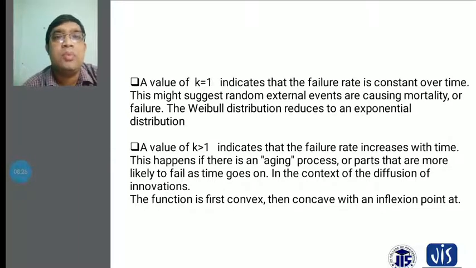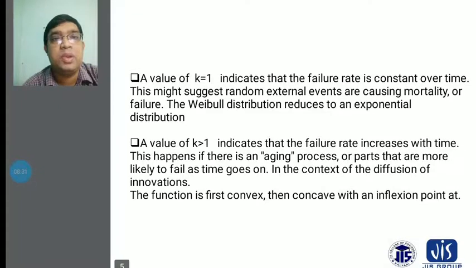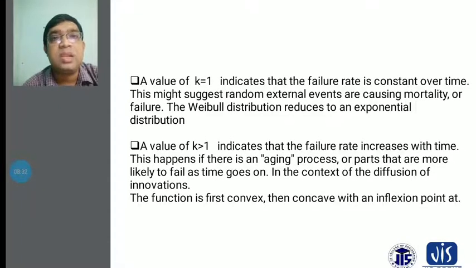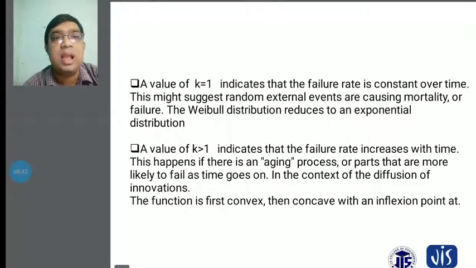Then again you prepare the baths and start the coating deposition again, and after some time the failure rate increases. This is aging, the process where parts are more likely to fail as time goes on.